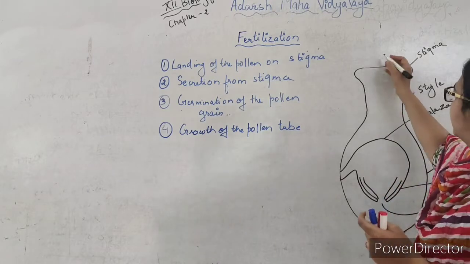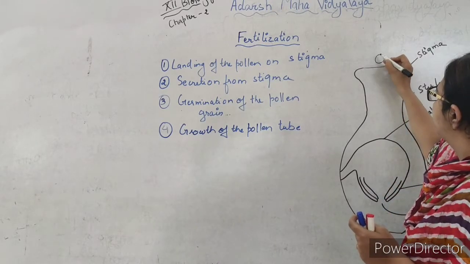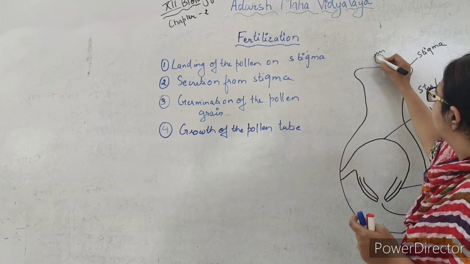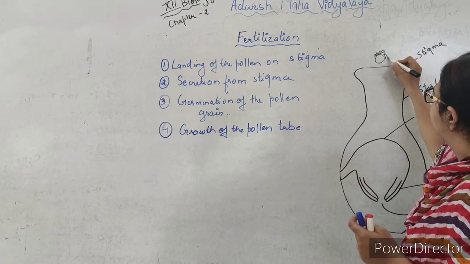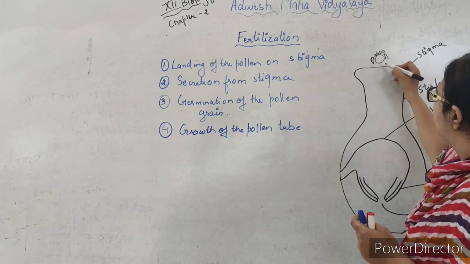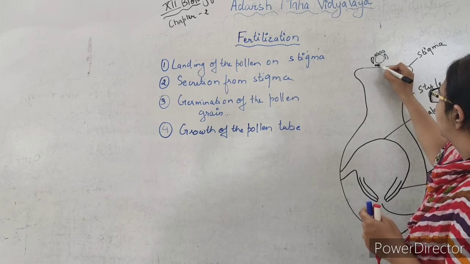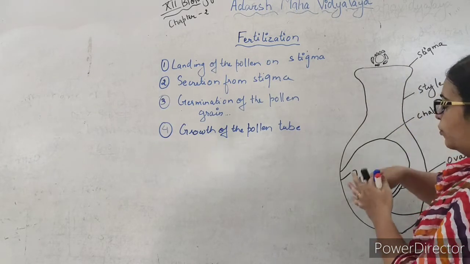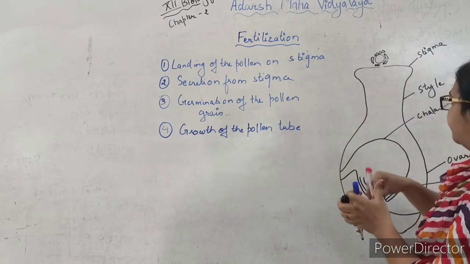So we saw here that this was the pollen grain, and from here the pollen tube was formed.